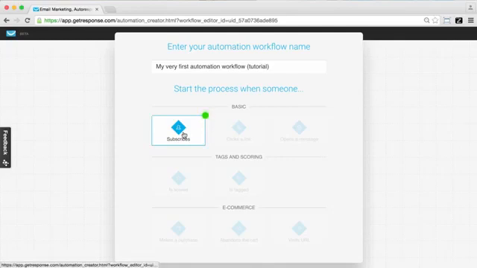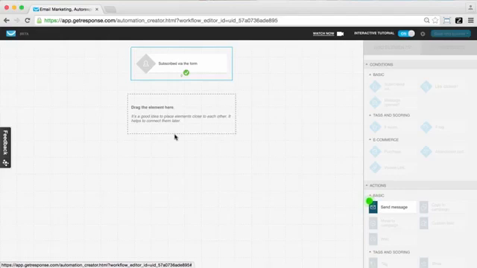But like I said, I'm going to go through this predefined workflow we have just so you can see an example of a workflow that you could use within your own marketing automation goals. So we're going to click subscribes here, and you can see that the editor opens up for us, and we can see the way this workspace is generally arranged. This is our general workspace where we actually build our workflows, and to the right is where we'd be able to edit and add the different elements that we want into our workflow.